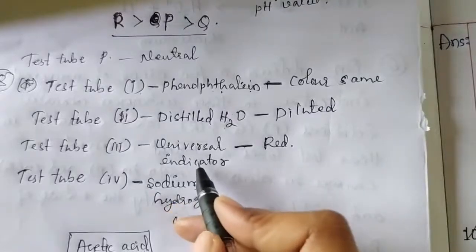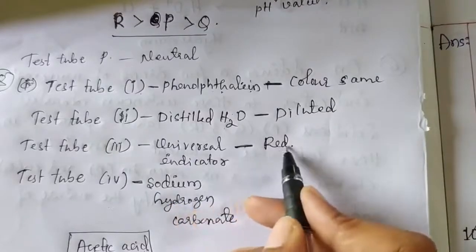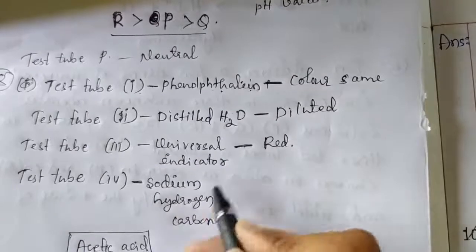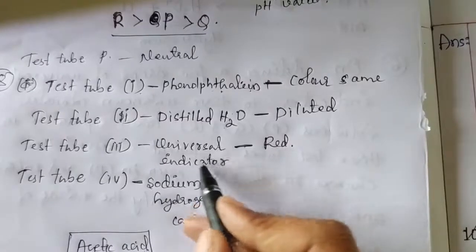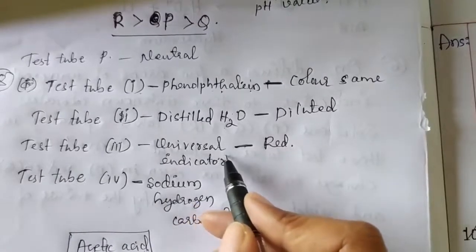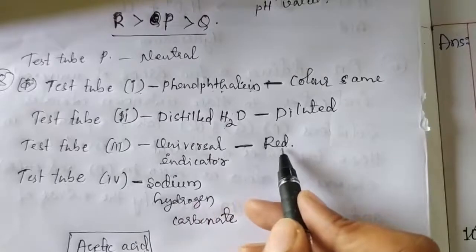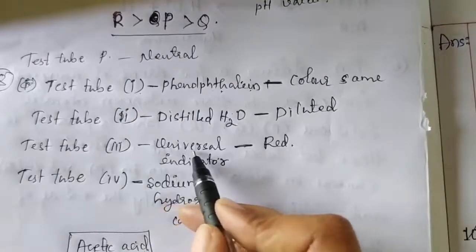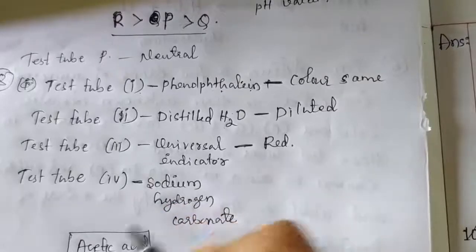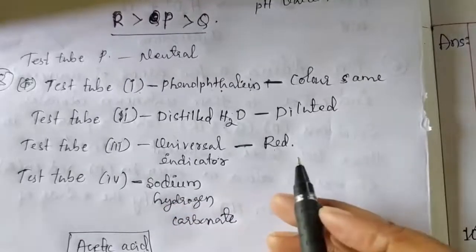The color of the universal indicator changes, because acetic acid shows red color with universal indicator. The color changes from colorless to red in case of test tube 3, which is having universal indicator.